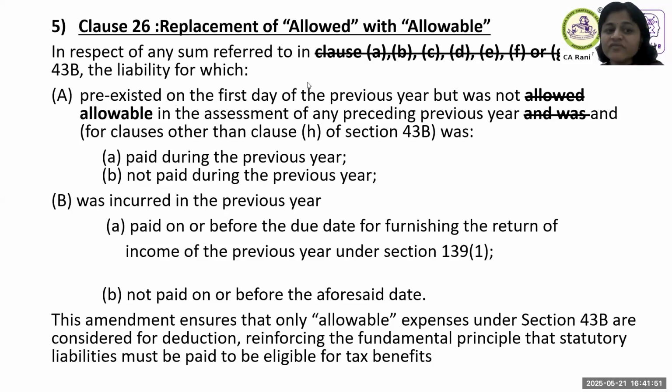Now it is replaced with the word not allowable. Maybe this is a little more precise, because not allowed means it was possible for the assessee to claim it as an allowance, but it was not allowed. But that is not so. The section is very clear.